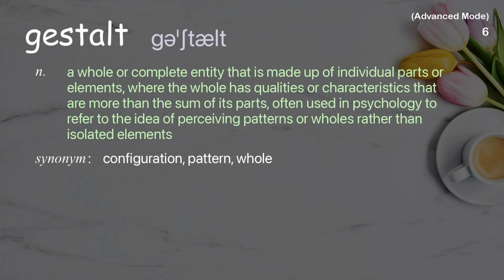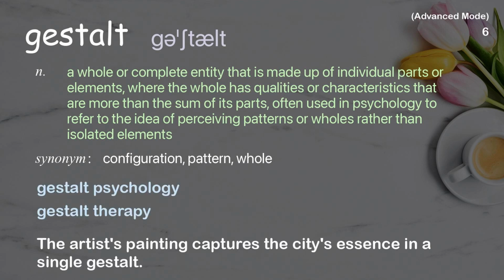Gestalt. A whole or complete entity that is made up of individual parts or elements, where the whole has qualities or characteristics that are more than the sum of its parts, often used in psychology to refer to the idea of perceiving patterns or wholes rather than isolated elements. Examples: Gestalt psychology. Gestalt therapy. The artist's painting captures the city's essence in a single gestalt.